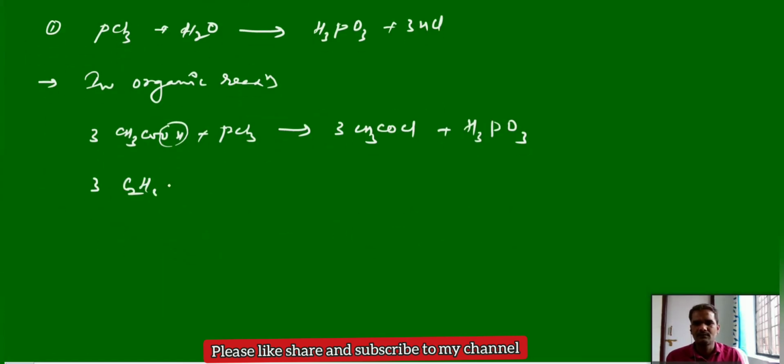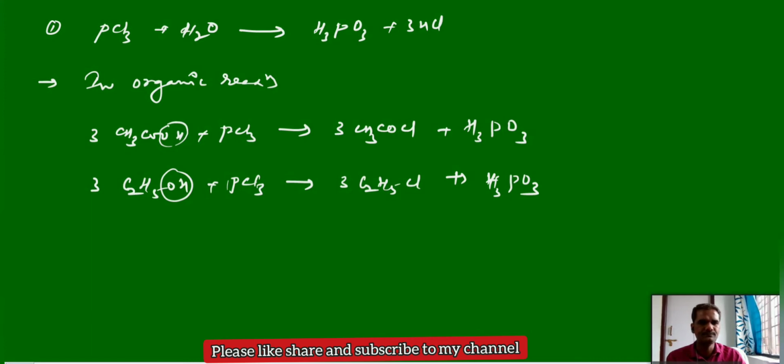Similarly, alcohols like ethyl alcohol, if you treat with PCl3, the OH is replaced by chlorine. You will get ethyl chloride, and it gives the byproduct H3PO3, phosphorus acid.